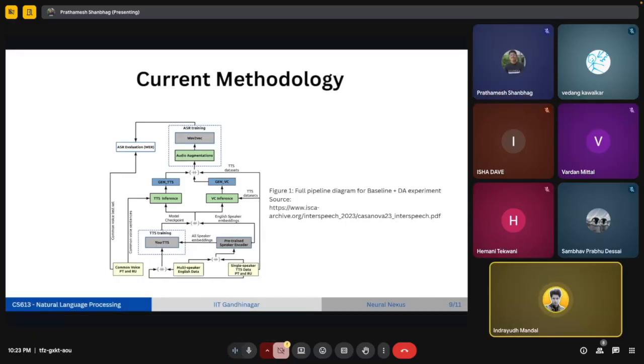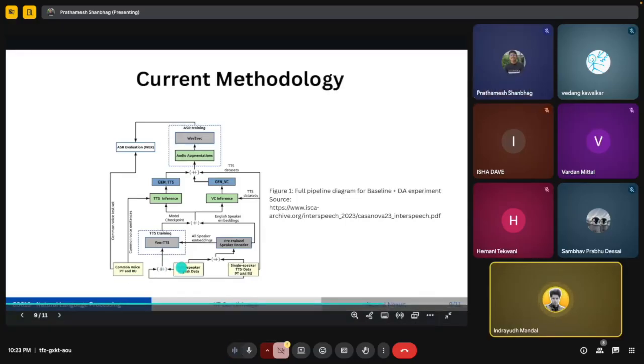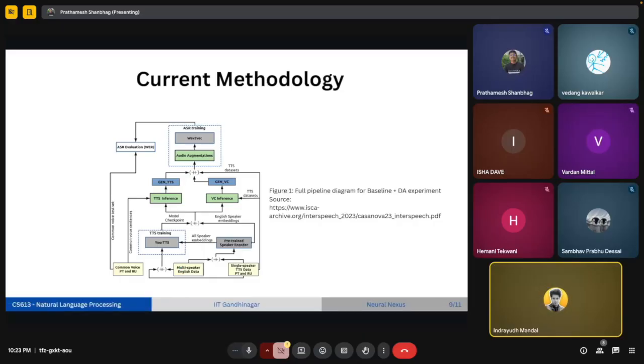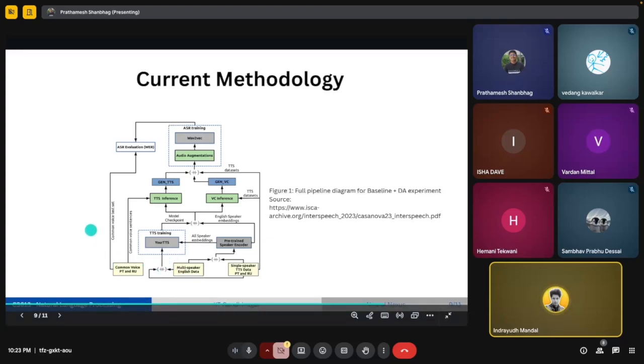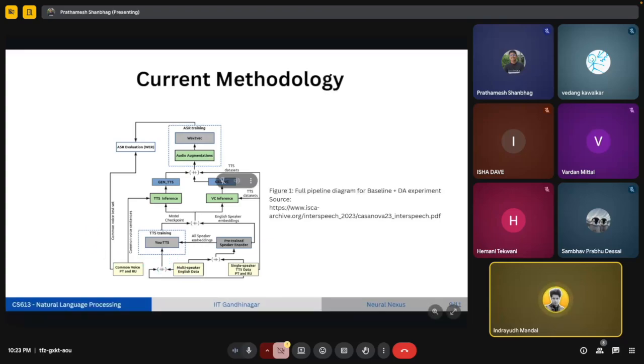Okay, so as Prathamesh was saying about the contribution, like how the word error rate drastically dropped when we did some data augmentation. So I'll just talk about the complete pipeline, like how they did all that. So over here we can see, what we have is UTTS, and what we're doing is, first of all, we are training that UTTS with multi-speaker English data.